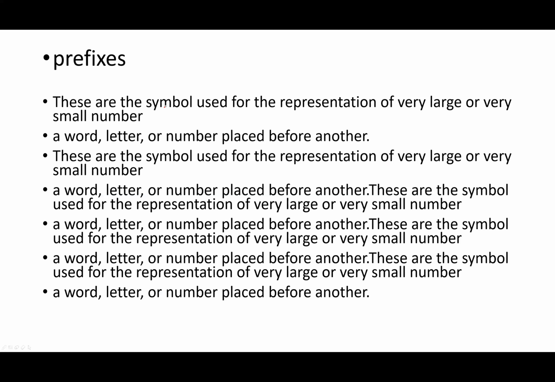These are the symbols used for the representation of very large or very small numbers. A word, letter, or number placed before another. For example, if you write 1000 meter, or 10,000 meter, in place of 1000 you will write kilometer.